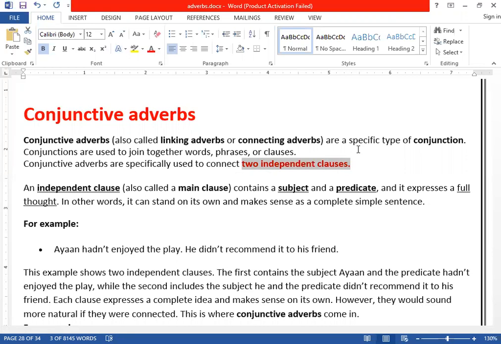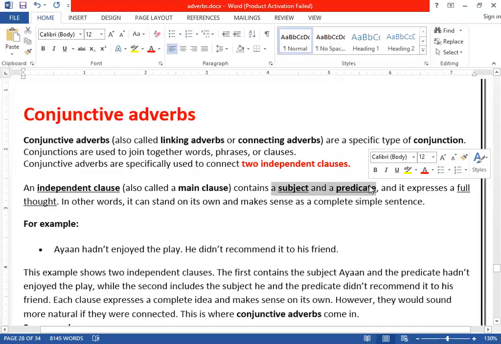So we can say that conjunctive adverbs are used to connect two clauses. And what type of clauses? Two independent clauses. Independent clauses, or you can call them main clauses. They are clauses that can stand alone. They can give you complete meaning without the help of a dependent clause. Clear? A dependent clause cannot give us meaning without an independent one, but an independent one can give us meaning without a dependent one. Clear? So independent clauses, also called main clauses, contain what?